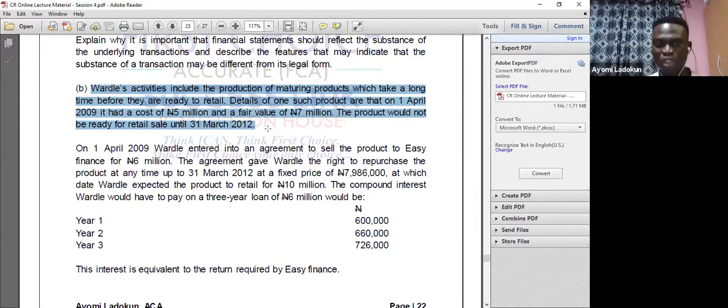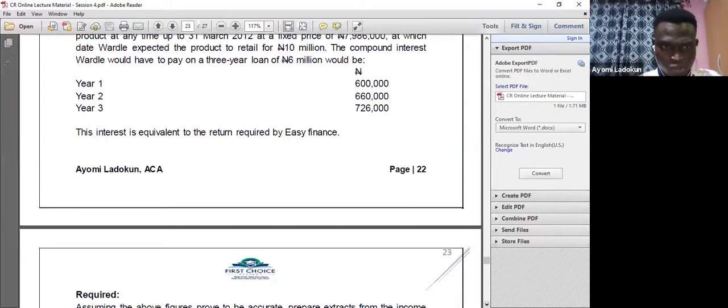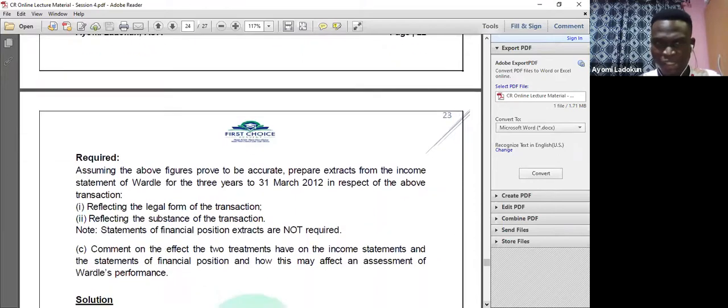At which date Wadu expected the product to retail for 10 million. The compound interest Wadu would have to pay on a 3-year loan of 6 million would be year 1, year 2, and year 3. The interest is equivalent to the return required by Easy Finance.